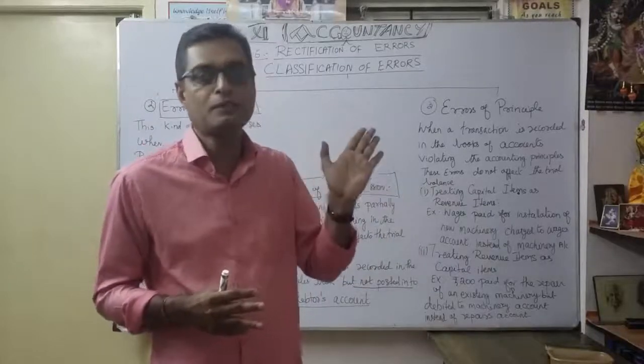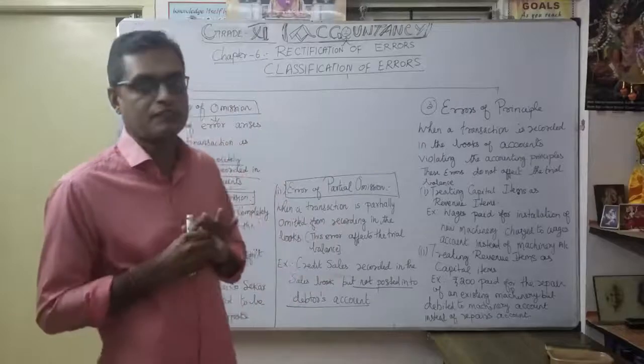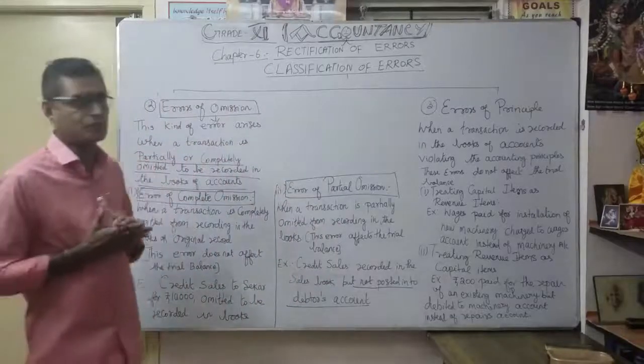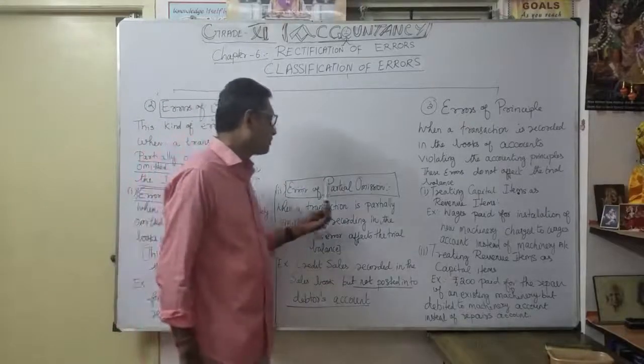Recorded only in the sales account, not in the customer's account. That's why it is called error of partial omission.